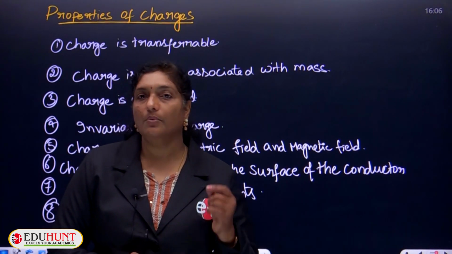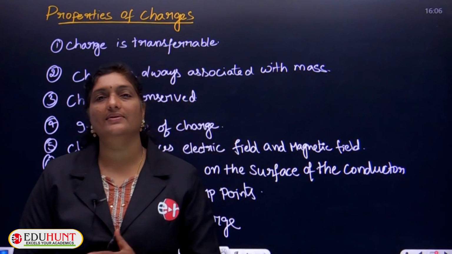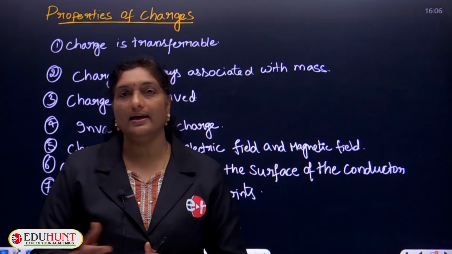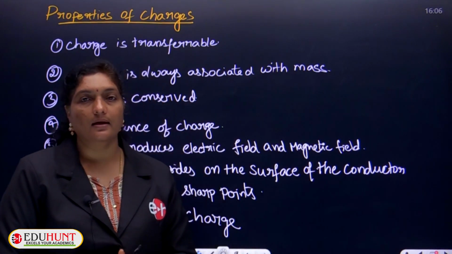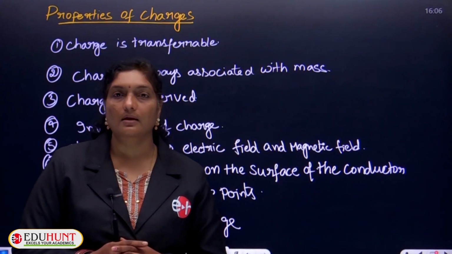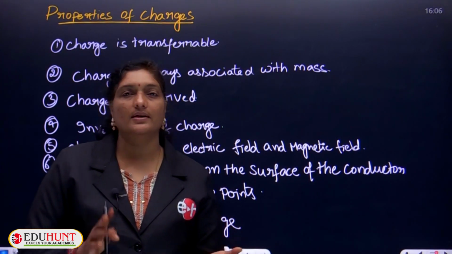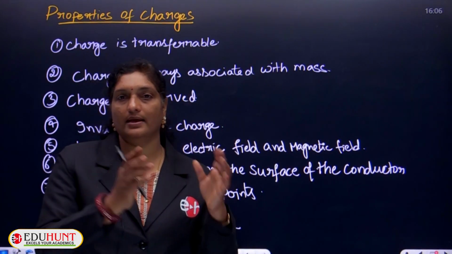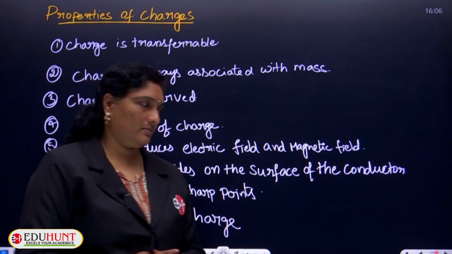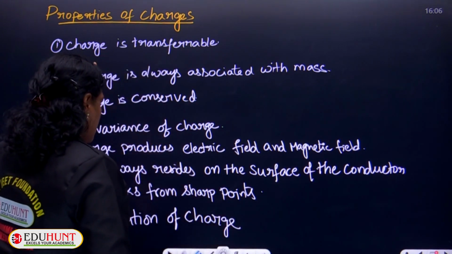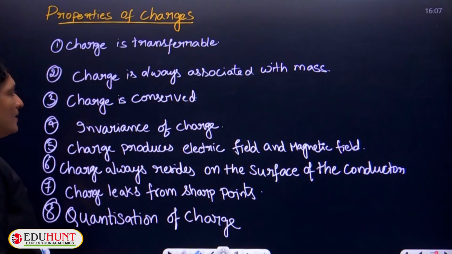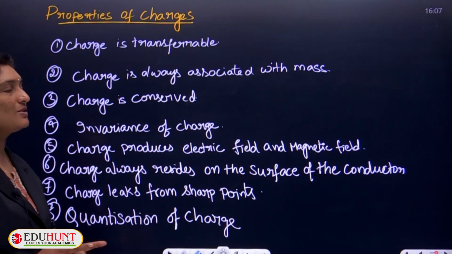And the body which loses electrons becomes positively charged, whereas the body which gains electrons will become negatively charged. So, clearly, whenever two bodies are rubbed against each other, then one body loses electrons whereas the other body gains electrons. In this way, charge transfers from one body to the another body. Hence, we can say that charge is transferable. Now moving to the next one.